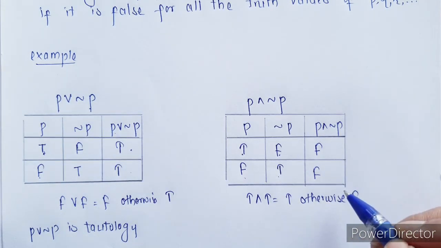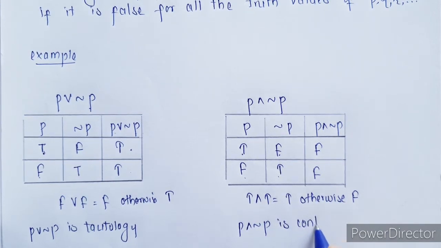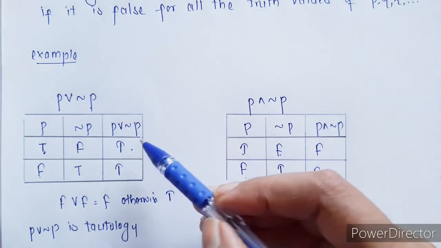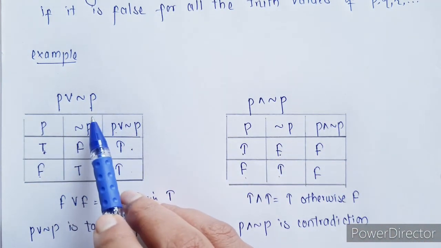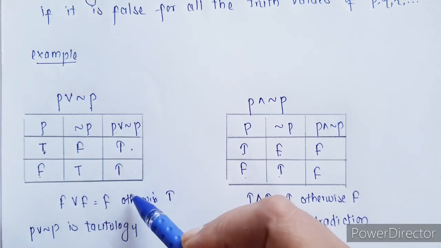Now since both are false, this P and negation of P is a contradiction.